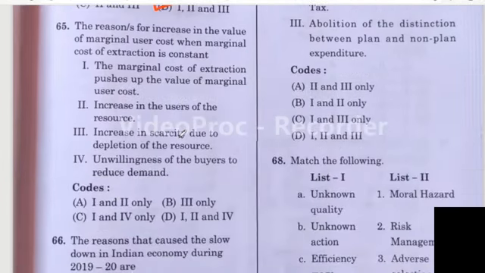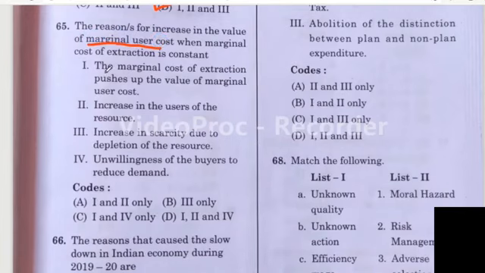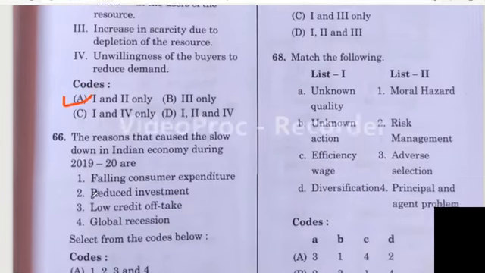Question number 65. The reasons for increase in the value of marginal user cost when marginal cost of extraction is constant. First one, the marginal cost of extraction pushes up the value of marginal user cost. Second one, increase in the users of the resource. Third one, increase in scarcity due to depletion of the resource. Fourth one, unwillingness of the buyers to reduce the demand. So here 4 options are given. The right answer is option A, 1 and 2. Yes, I think option A is the correct answer.